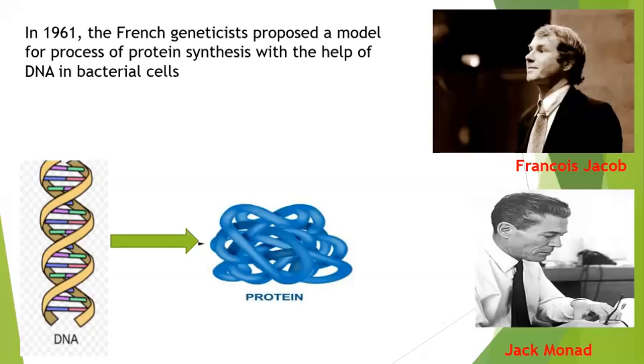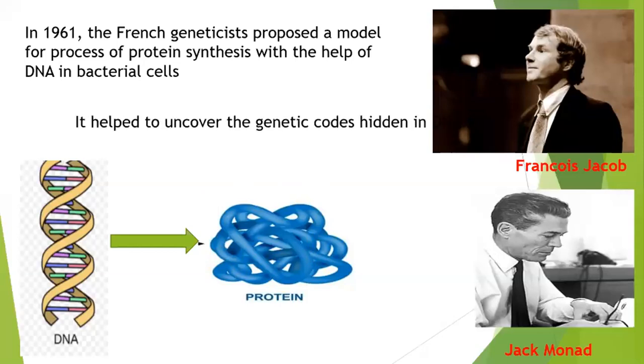A particular gene A will produce a protein A. A particular gene B will produce a protein B, and these proteins have different functions in the body. Okay, so as you can see over here, you have DNA, and this particular segment of DNA produces this particular type of protein. Now it helped to uncover the genetic codes which were hidden in the DNA. So by knowing this particular fact, it was clear for us to understand how the genes are working.